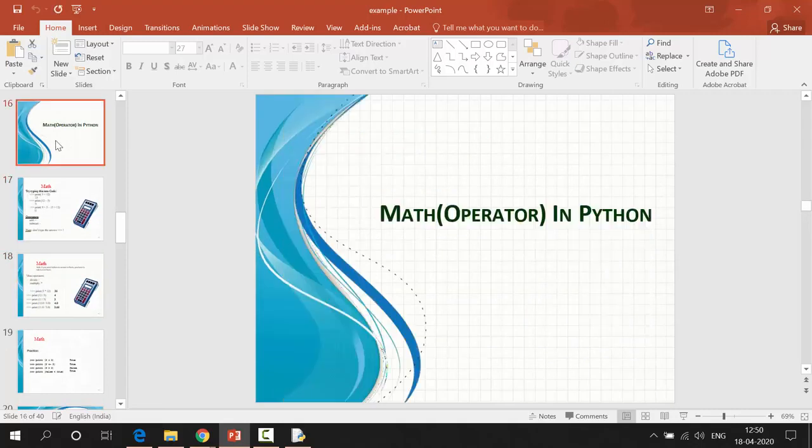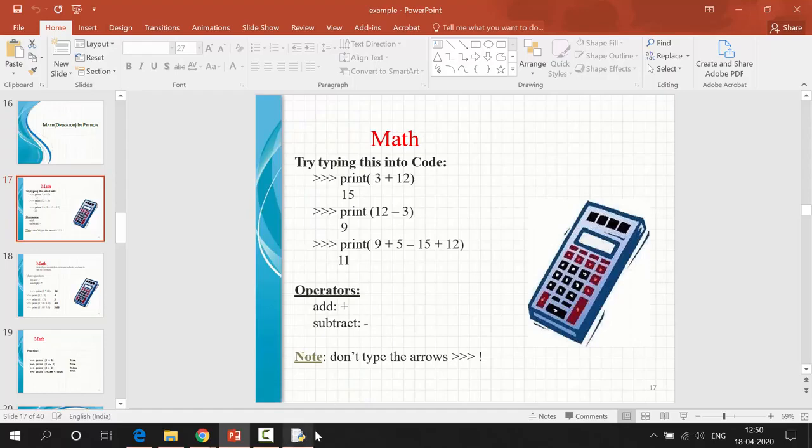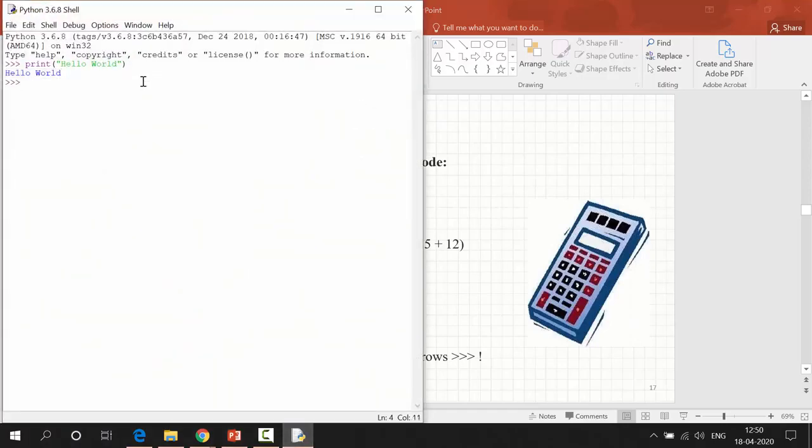See, we can use the Python interpreter as a calculator. Ideally we can use this as a calculator. See how math operations are performed there. Print of 1 plus 2. I'm getting 3.